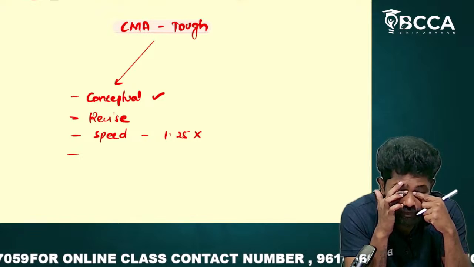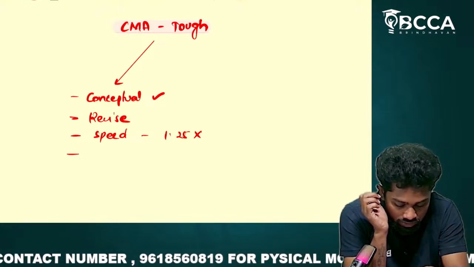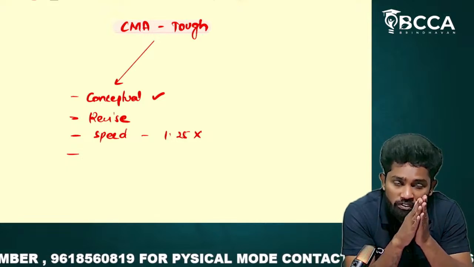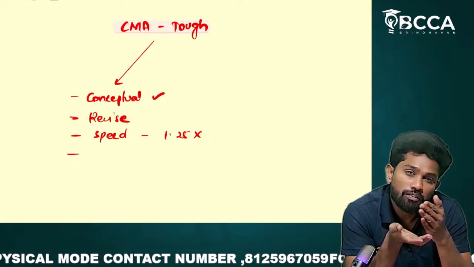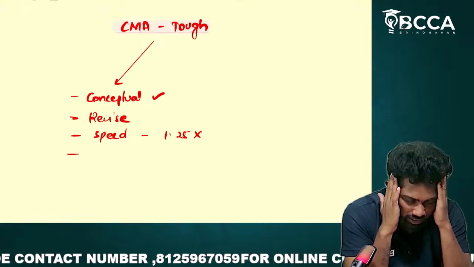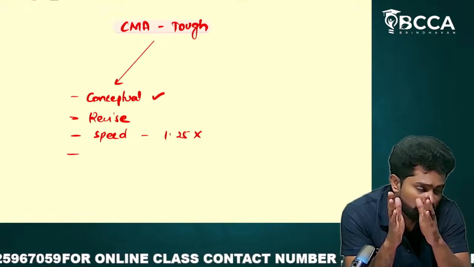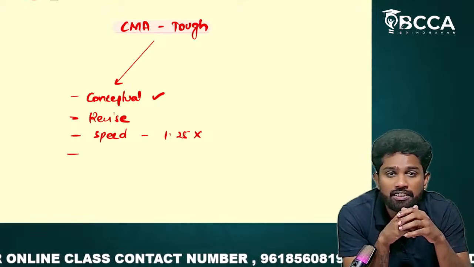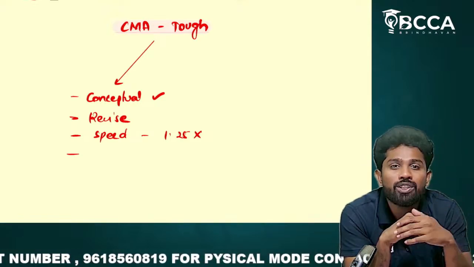Next, the third one, sir, procrastination. In recorded classes, the problem you face is procrastination. We think we'll start from tomorrow, we'll start listening to 2 classes from tomorrow, we'll study this chapter tomorrow. Everybody will think of starting from tomorrow only.